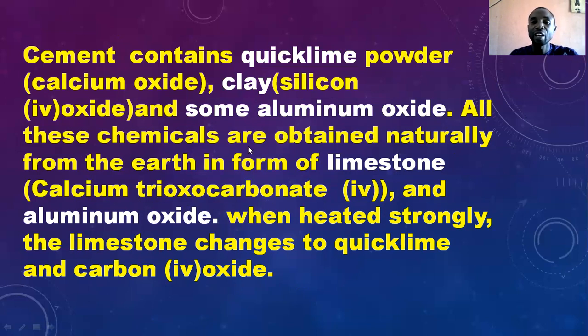We also call it calcium carbonate, and the aluminum oxide. When heated strongly, the limestone changes to quicklime. Quicklime is calcium oxide. So when it's heated, it breaks into carbon 4 oxide and calcium oxide.